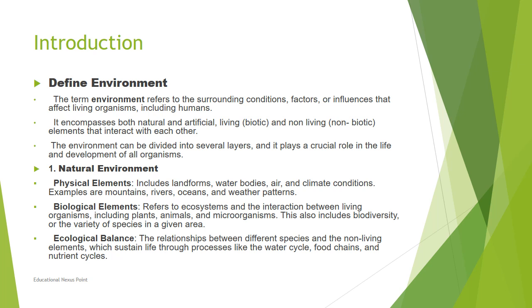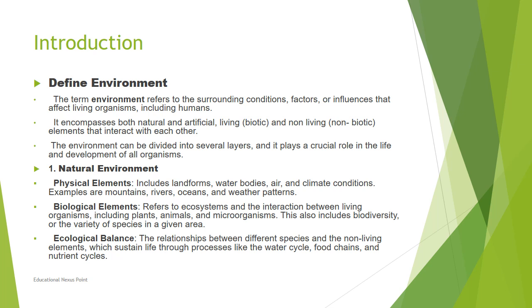But these living and non-living elements interact with each other in the environment. The environment can be divided into several layers, and it plays the most crucial role in the life and the development of an organism. So, what are these several layers or types into which it can be divided?